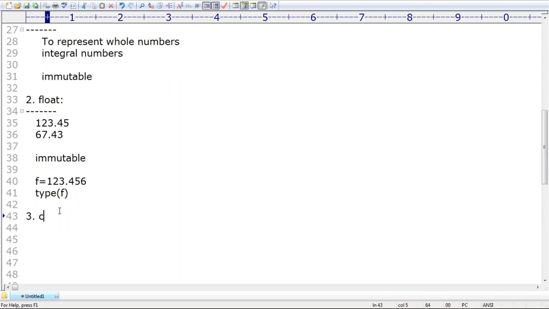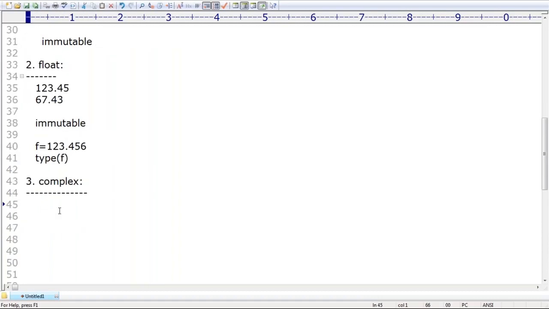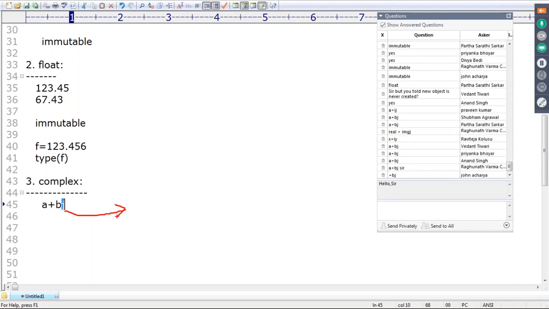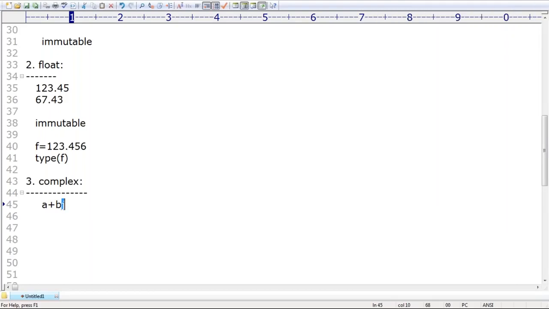What is the third one, sir? The third one is complex. If you want to represent complex numbers, then we should go for the complex data type. Can you please tell what is the syntax of a complex number? Sir, a plus bj. Is the j symbol compulsory, or can I use any other symbol? Mandatory, compulsory, we should use j only. By mistake, if you use any other symbol, automatically we will get an error, sir. Make sure: a plus bj.